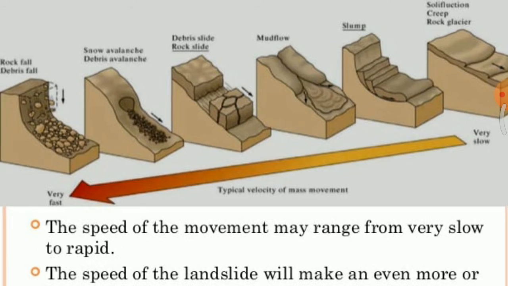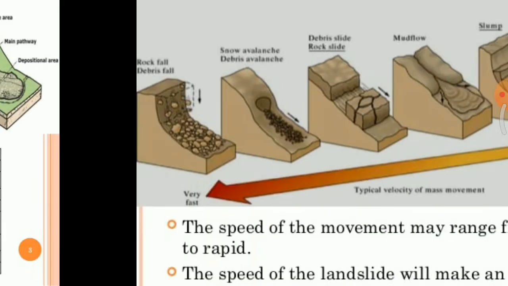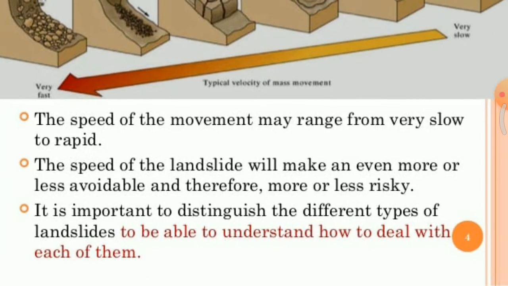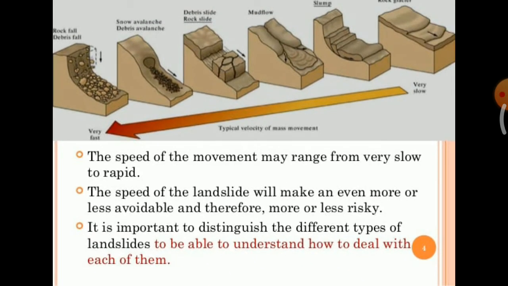Third one, then fourth one is a debris slide and rock slide, here the movement of the sliding material will be increased. And next one is a snow avalanche and debris avalanche. So here also speed will get increased, and finally will be rock fall and debris fall. This is the fastest fall. Okay, the speed of the movement may range from very slow to rapid. The speed of the landslide will make an event more or less avoidable and therefore more or less risky. It is important to distinguish the different types of landslide to be able to understand how to deal with each of them.